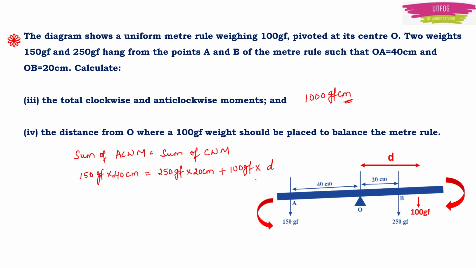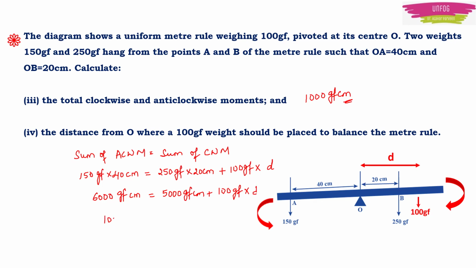So what we are doing is, we are balancing this rod. 6000 gram force centimeter will be equal to 250 into 20, which is 5000 gram force centimeter, plus 100 gram force into D.